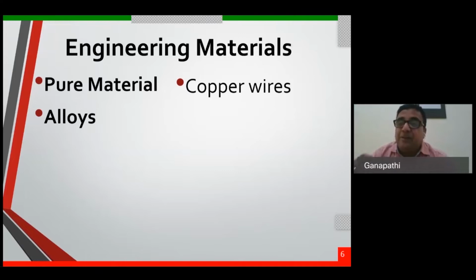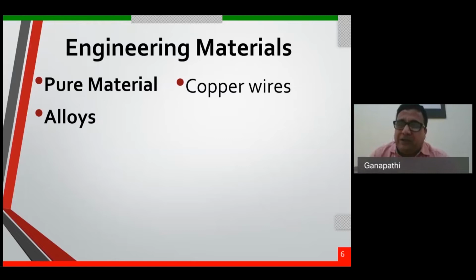Please remember, pure materials are very rare in engineering applications today because they don't have any strength and are very soft in nature. Copper wire is used not because of strength. Copper wire is a good example of a pure material used in an engineering application today because of its conductivity. To pass electricity, conductivity matters a lot, hence copper wire is the most suitable. It has 100% IACS conductivity. Nowhere else do we use pure material because it doesn't have strength.